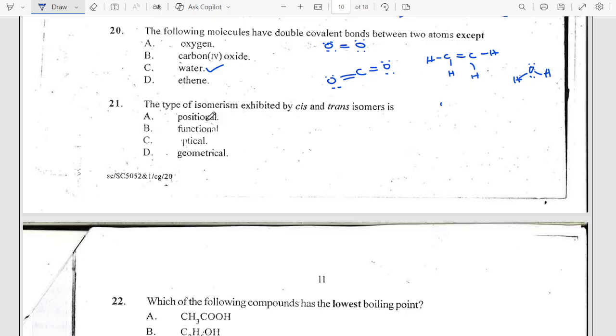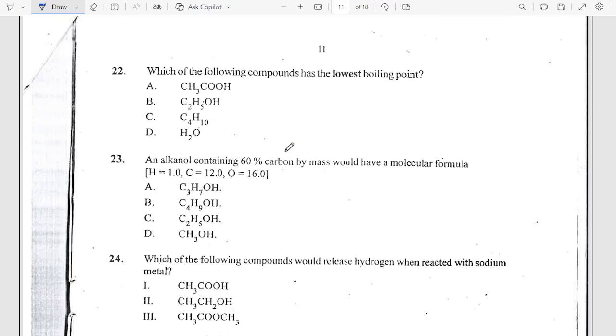Now 21, the type of isomerism exhibited by cis and trans isomers, that is geometric isomerism, right? Number 22, which of the following compounds has the lowest boiling point? Now the answer is going to be C. The reason is that if you notice, this one and this one, all of them exhibit what we call hydrogen bonding. And any organic compound that exhibits hydrogen bonding must have a higher boiling point than those that do not.